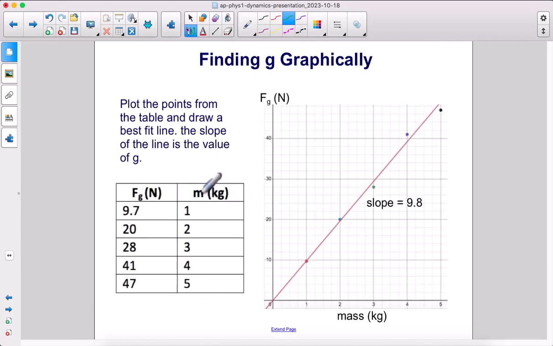So here we have our data table. We weigh each mass with a spring scale and we record in newtons what the weight is, and then we just graph these. We put the force of gravity, so the force reading on the spring scale, on the y-axis, we put mass on the x-axis, and now we have F sub g equals the slope of the line times m. So therefore the slope of this line on Earth will be 9.8.